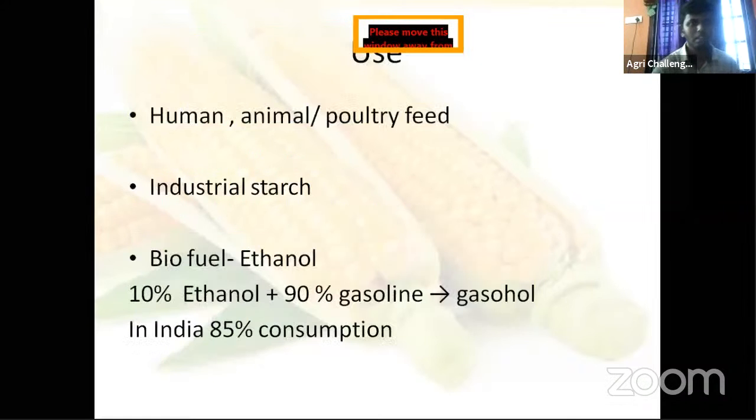Then uses. Tell me, what are the different uses of maize? Maize corn, maize grain. What do we call it? Okay.